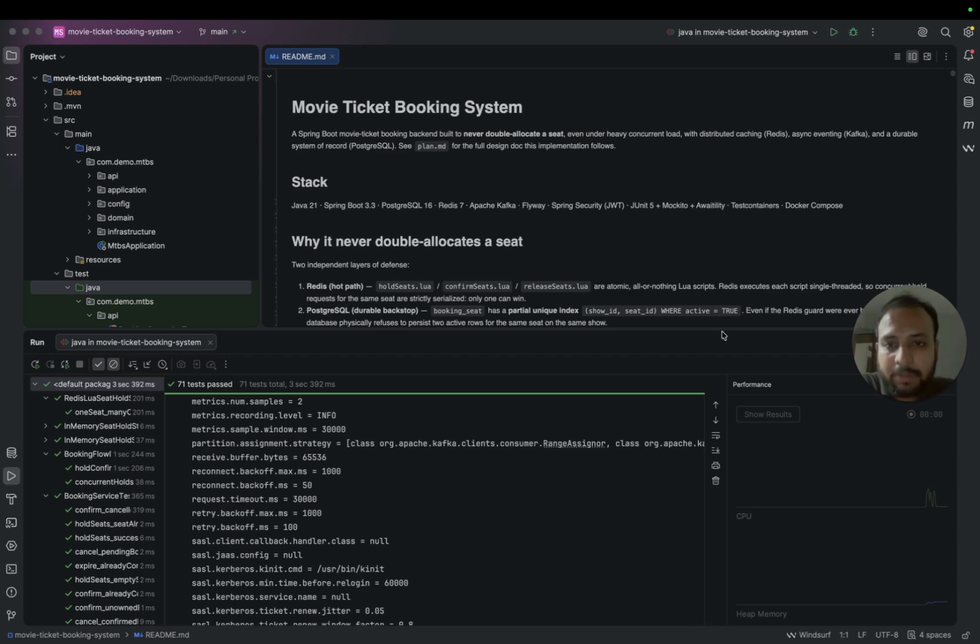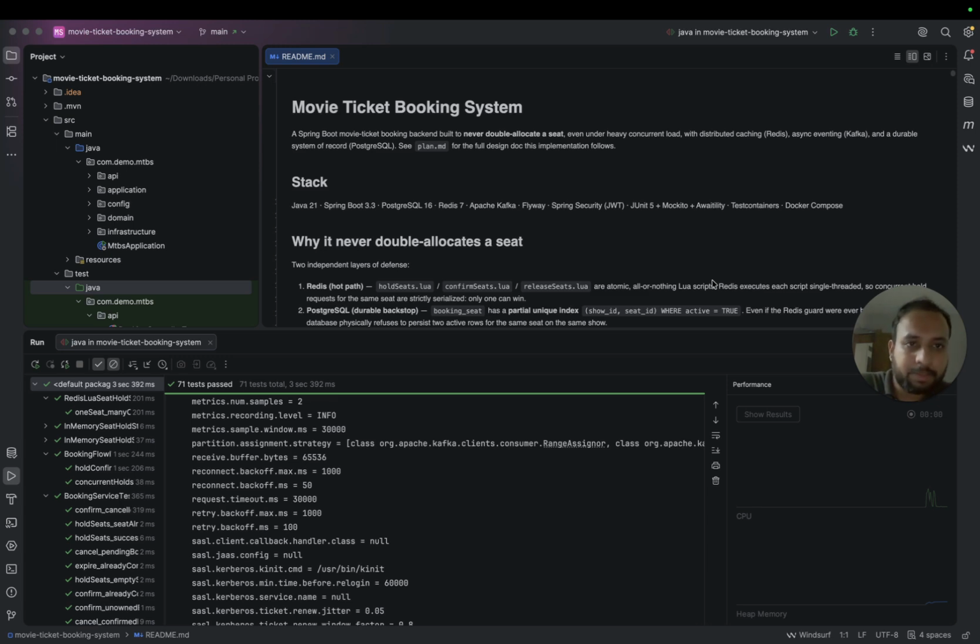So today I have developed this movie ticket booking system, where we focus on all the requirements given within the project, be it ticket, be it search features, be it ticket booking. All the features I tried to implement, and apart from that, I tried to keep a backup also.